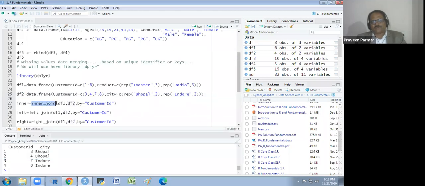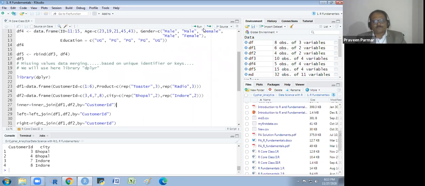This is my function. And I will just write df1 and df2, and by which key column name we have to write. The key column name is by is equal to customer ID. And you could give any name here. I have written inner. You could give X, Y, Z, whatever object name you want. I run it.